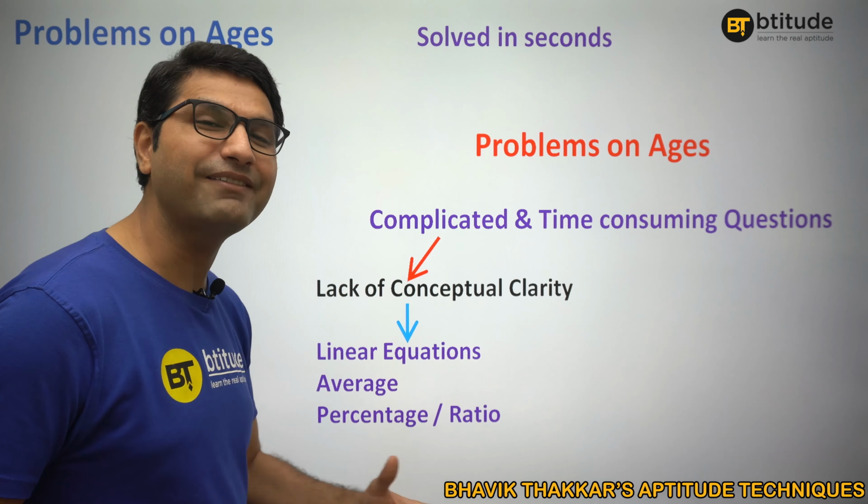So without wasting any time, let's directly go to the questions, right? Because the basic fundamentals are nothing but equation, average, ratio and percentage that you already know. So of course, you can pause the video and try to solve it on your own first, right? Now let's have a look at how we can use the Btitude shortcut method. I mean, how exactly would that method be?